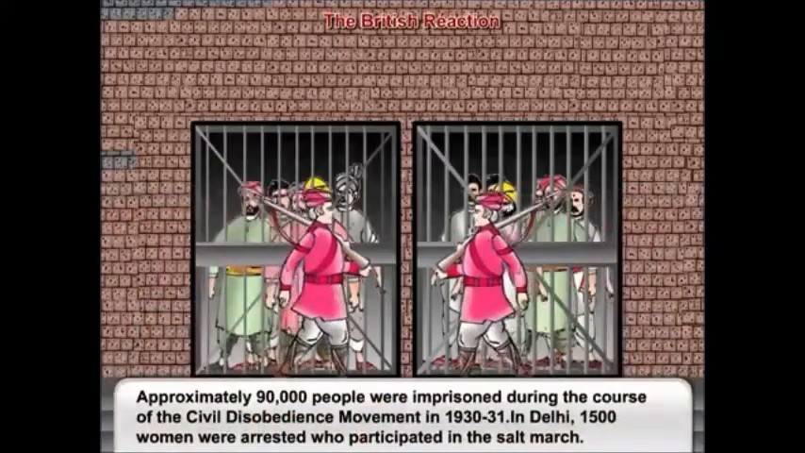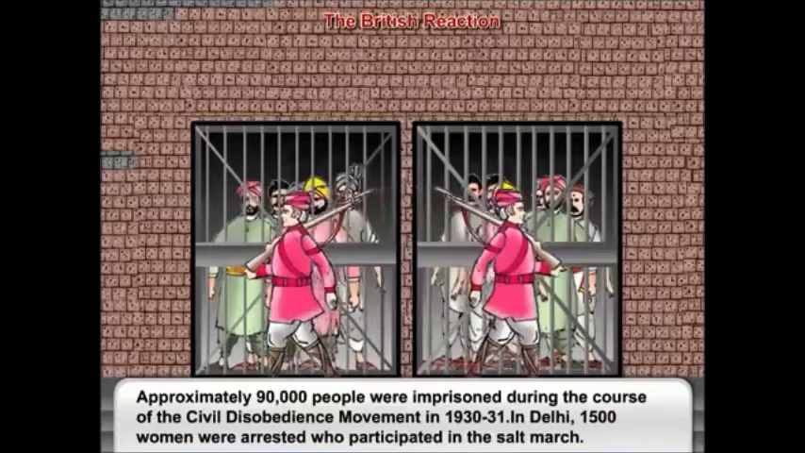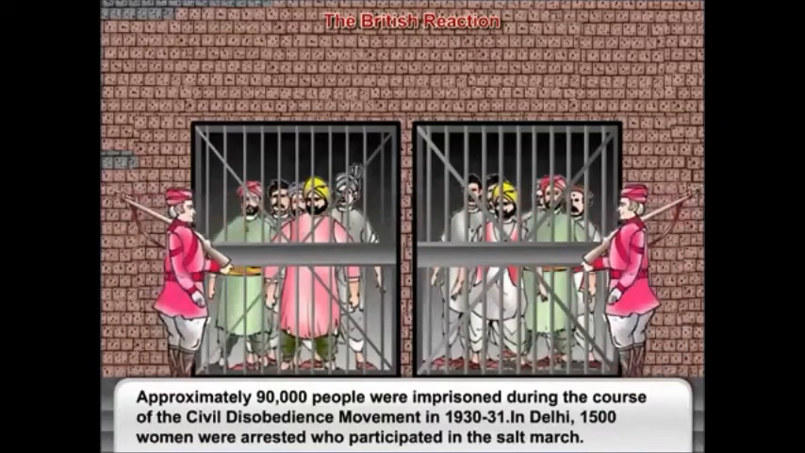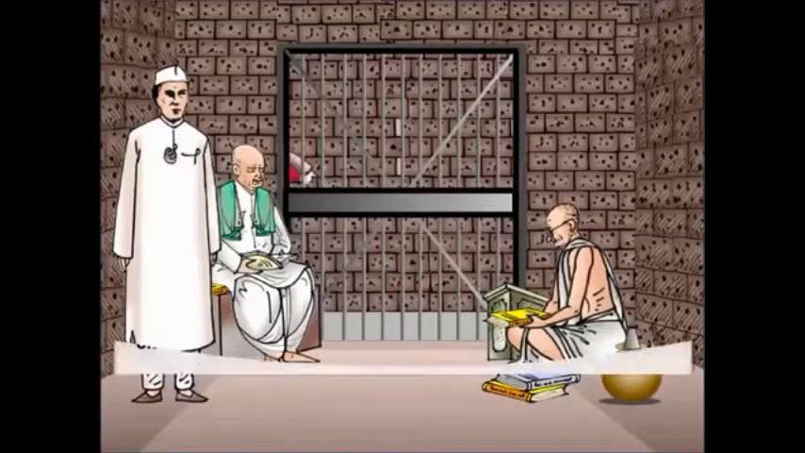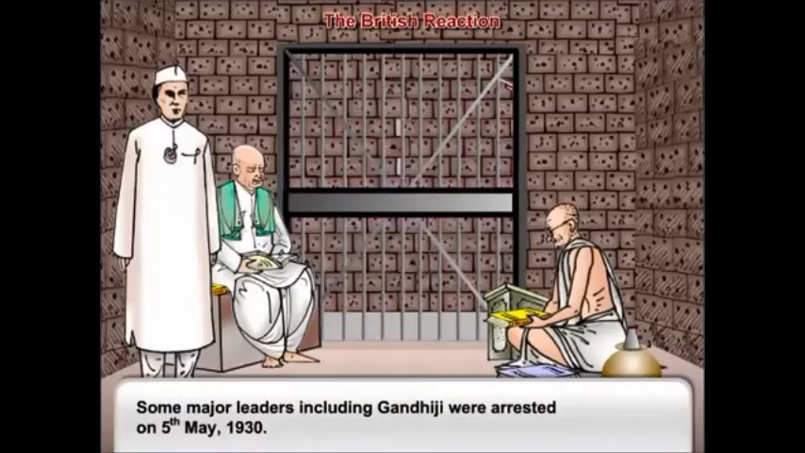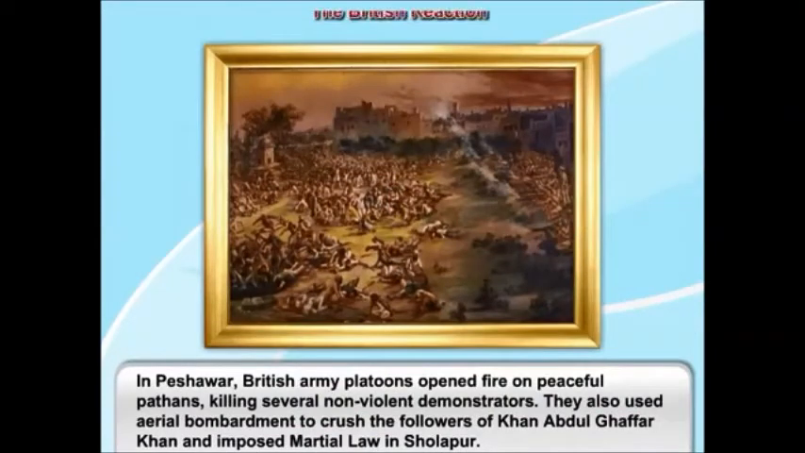Approximately 90,000 people were imprisoned during the course of the civil disobedience movement in 1930-31. In Delhi, 1,500 women who participated in the Salt March were arrested. Some major leaders, including Gandhiji, were arrested on the 5th of May, 1930. In Peshawar, British Army platoons opened fire on peaceful Pathans, killing several non-violent demonstrators. They also used aerial bombardment to crush the followers of Khan Abdul Ghaffar Khan and imposed martial law in Sholapur.